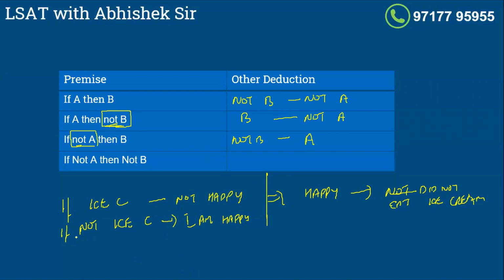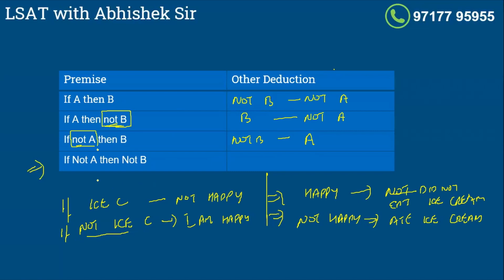So if I say if not ice cream, then I'm happy, the other deduction is if I'm not happy, that means cause did not happen. Cause here was not ice cream. So not ice cream did not happen, which means I ate ice cream. It looks tricky, but it is all about the same theory, guys. This is the only theory we are applying. If A then B, the other deduction is not B, not A. So if you're changing B to not B, of not B will become B. If you're changing A to not A, of not A will become A.